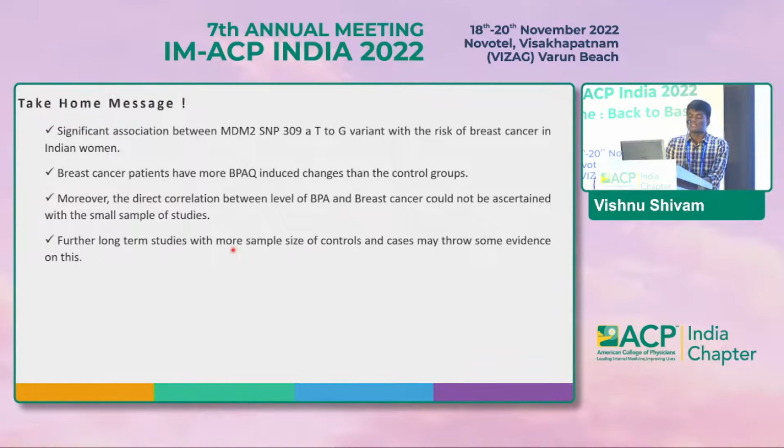In conclusion, a significant association was found between MDM2 SNP309, a T to G variant allele, and the risk of breast cancer in Indian women. The breast cancer patients have more BPA-induced changes than the control groups. Moreover, the direct correlation between the amount or level of BPA quantified and breast cancer could not be ascertained with this small sample size. Further long-term studies with larger sample sizes of controls and cases may throw some evidence on this.